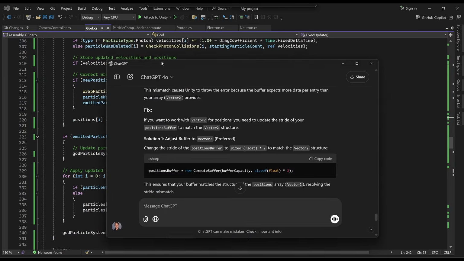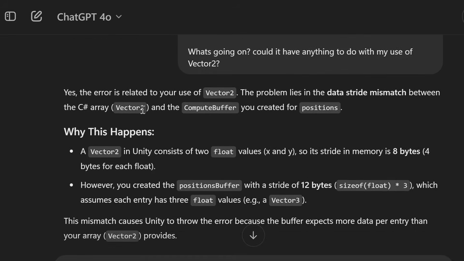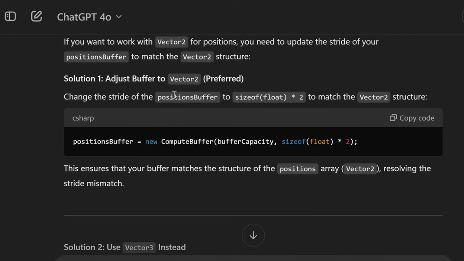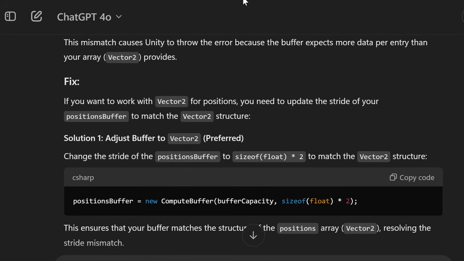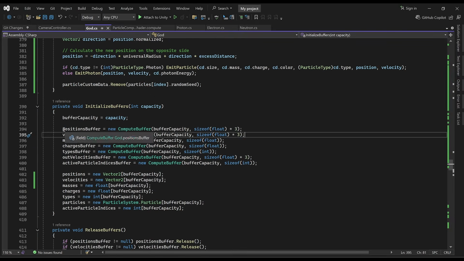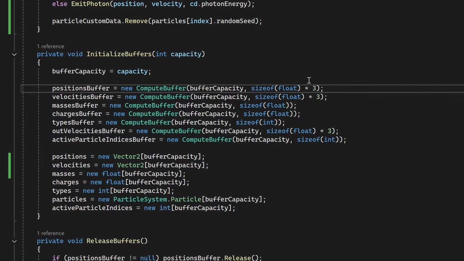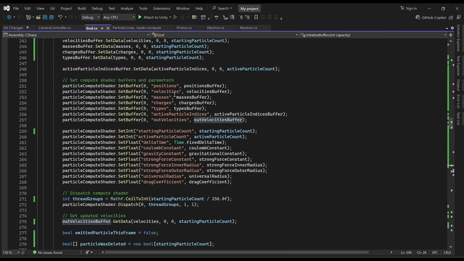Oh, check this out. Here's the problem. It does have to do with my use of vector 2. The GPU buffer is expecting a vector 3 because of this here. When it defines the buffer for the positions, it's allocating space for 3 floats. When I changed it to vector 2, I didn't realize I also had to change this as well. So this needs to allocate only 2 floats now, and same thing for this, and this. Now that should get rid of that error.